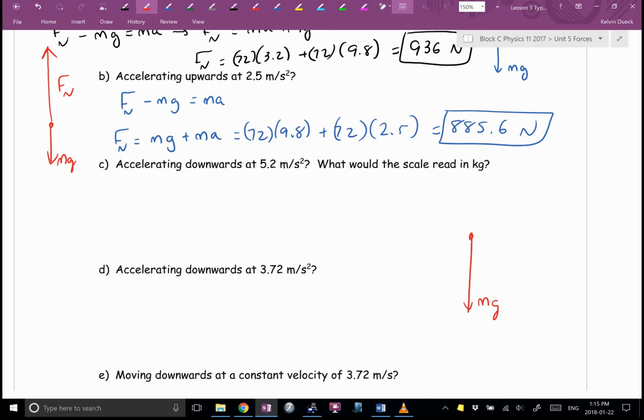Which way are we accelerating? Which way is the winning force going to be pointing? So the force up is going to be smaller. What force is that? I'm still standing on a scale. Yep. Who's winning? mg, winner, minus. Who's the loser?